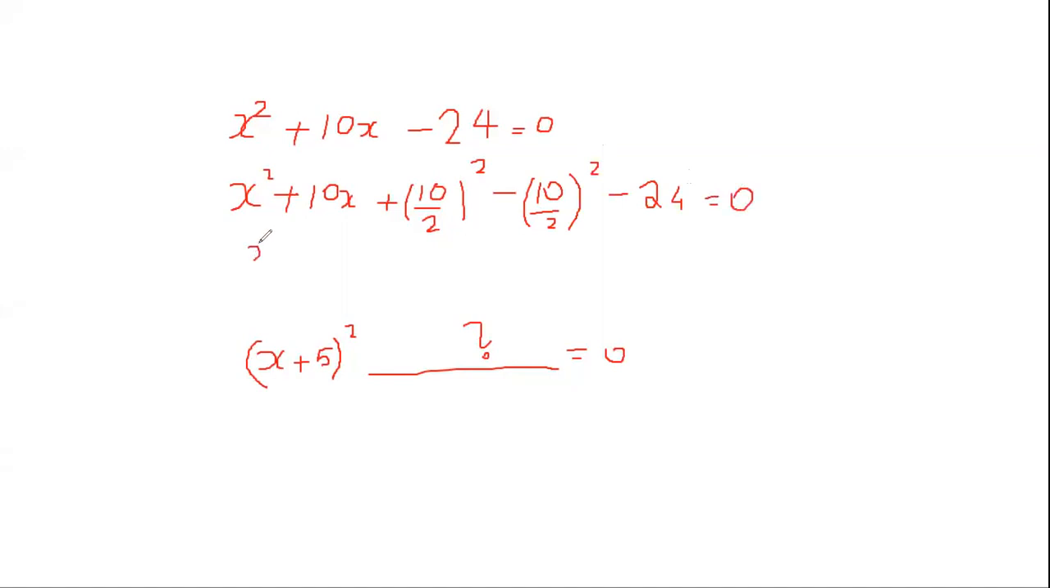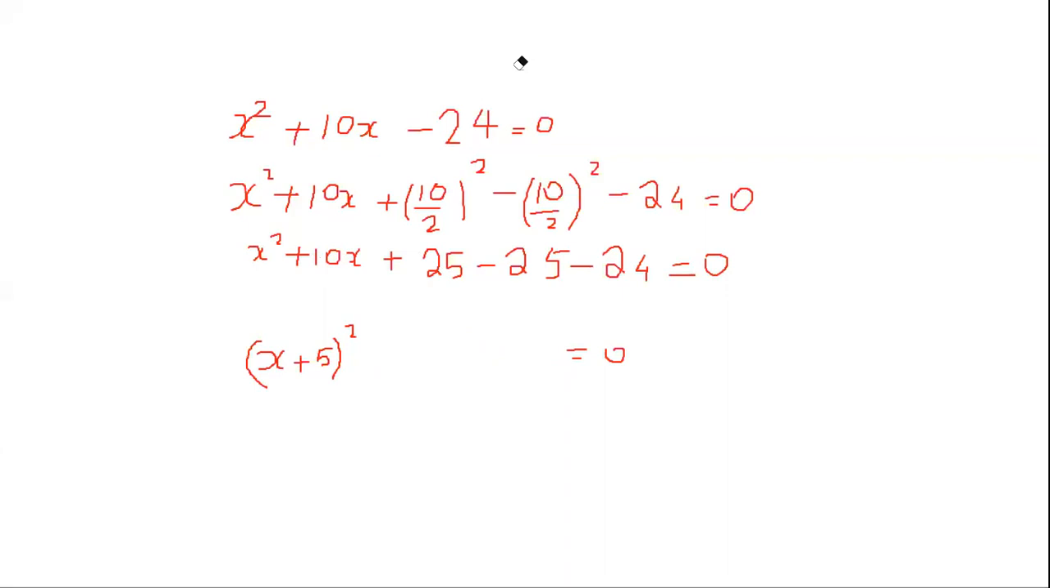Now x square plus 10x will repeat. What is 10 by 2? 10 by 2 is 5. 5 square is 25. Correct. 25 minus 25, minus 24, is equal to 0. Correct. Now what is x square plus 10x plus 25? It is x plus 5 whole square. Which is why I said you can guess this as soon as you get the question.